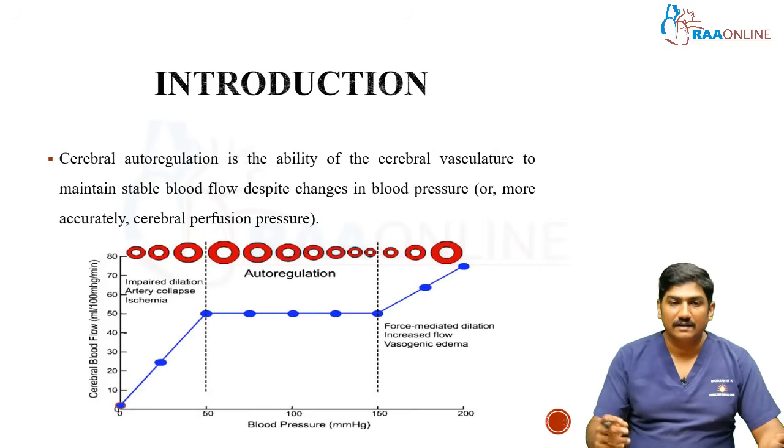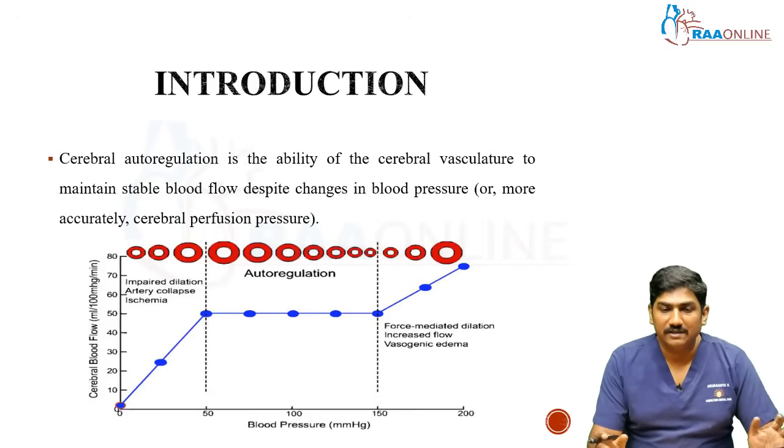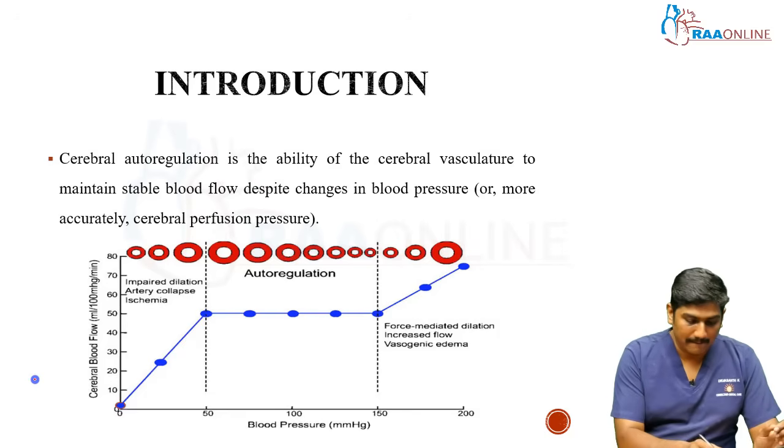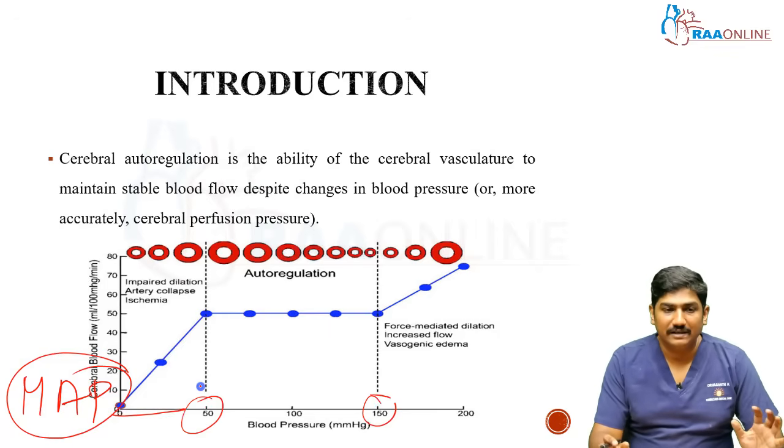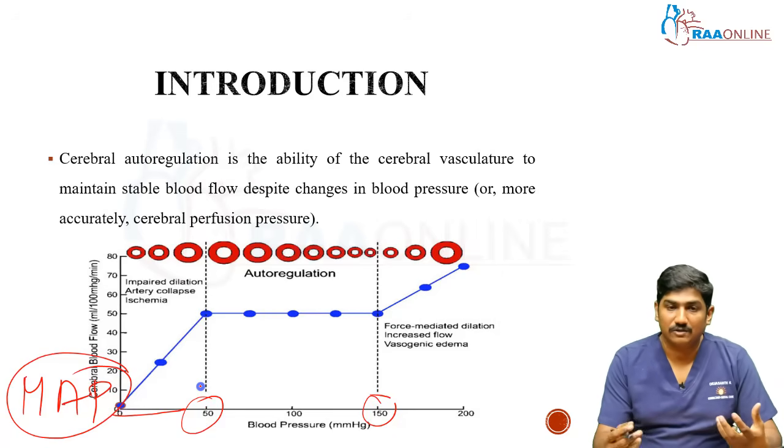Can you see this image? Remember a mean arterial pressure, MAP, of 50 to 150. Between a MAP of 50 to 150, the usual autoregulatory mechanism will be active. But in some situations, because of trauma, ICH, meningitis or infection, this autoregulatory mechanism may be insulted.